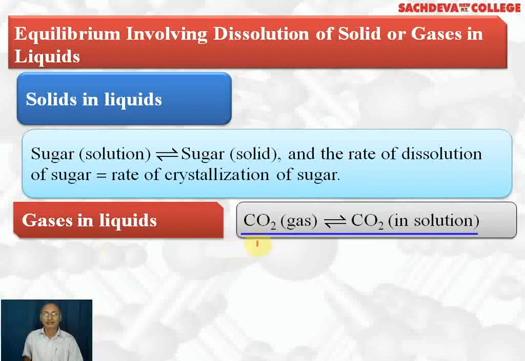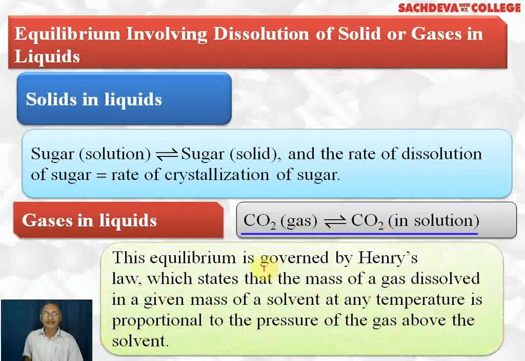Now CO2 gas is dissolved in water, so there is an equilibrium between CO2 gas and carbon dioxide dissolved in water. This is an equilibrium of gases in liquid. It is governed by Henry's law, which you will also be studying in class 12th. It states that the mass of the gas dissolved in a given mass of solvent at any temperature is directly proportional to the pressure of the gas above the solvent.